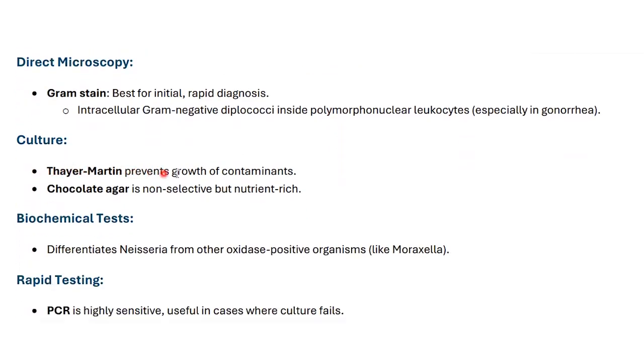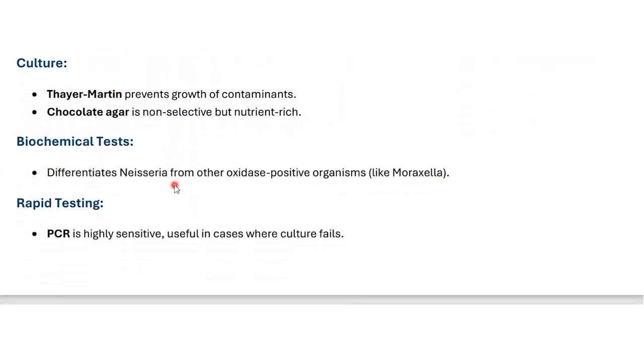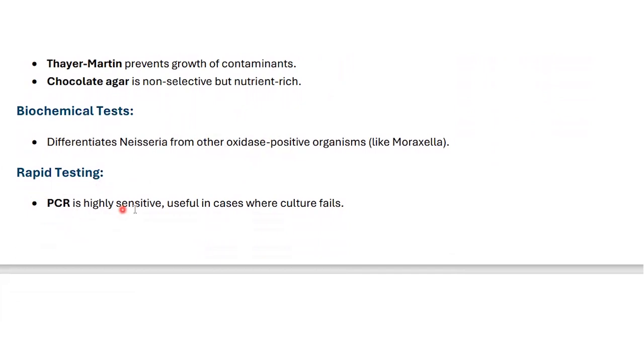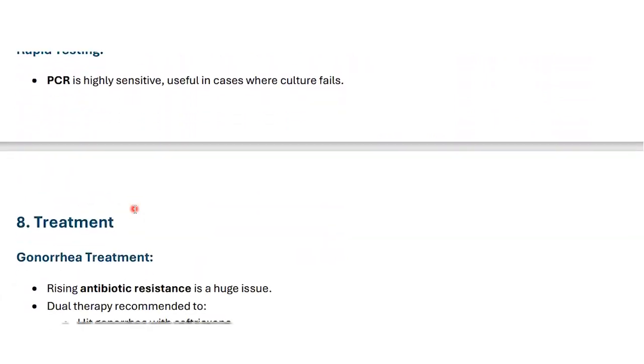Culture: Thayer-Martin medium prevents growth of contaminants as we add some antibiotics to the chocolate agar. Chocolate agar is non-selective but nutrient-rich. Biochemicals: these differentiate Neisseria from other oxidase-positive organisms like Moraxella, because Neisseria is positive while others are not. Rapid test: PCR is highly sensitive and useful in cases where culture fails.